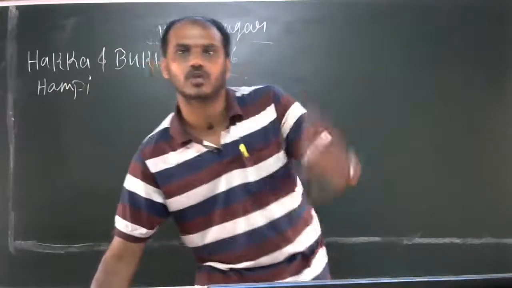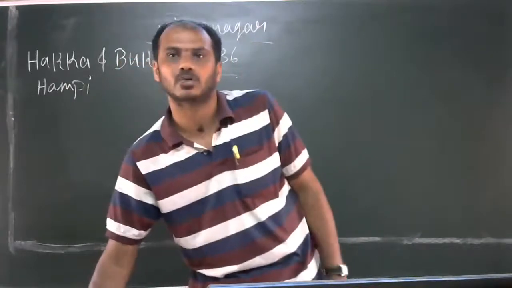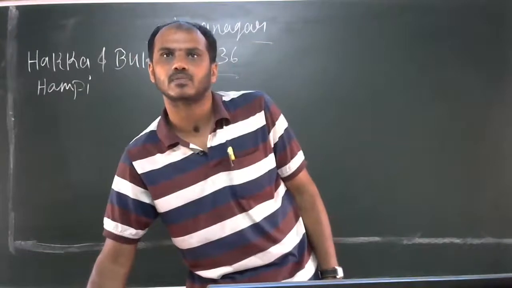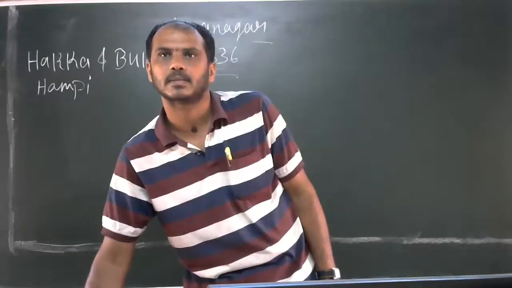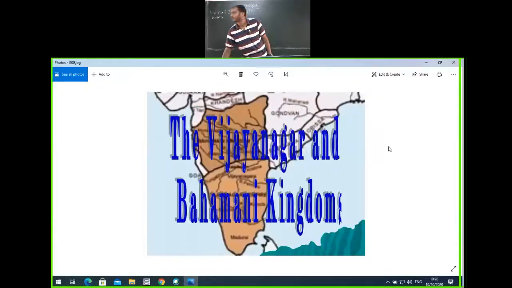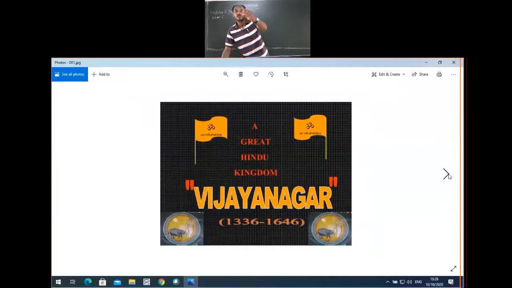So now before going to the next concept, I'll just show some images. You can see the Vijayanagara Empire. Here you can see the great Hindu kingdom, Vijayanagara, from 1336 to 1646. It is said to be the savior of the Hindu religion, Hindu culture, Hindu tradition.